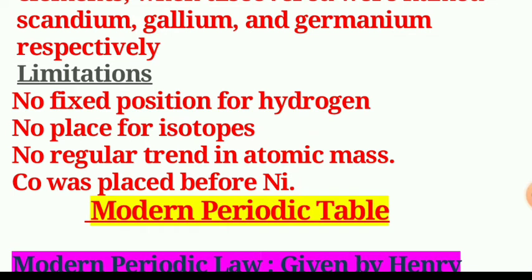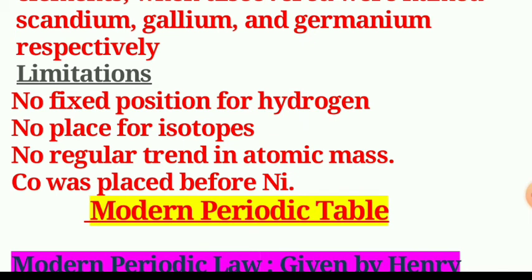What is the second limitation? He has not given a place for the isotopes of elements like hydrogen, chlorine, etc. There is no regular trend in atomic masses, meaning some elements with more atomic mass are placed before, and elements with less atomic mass are placed afterward.